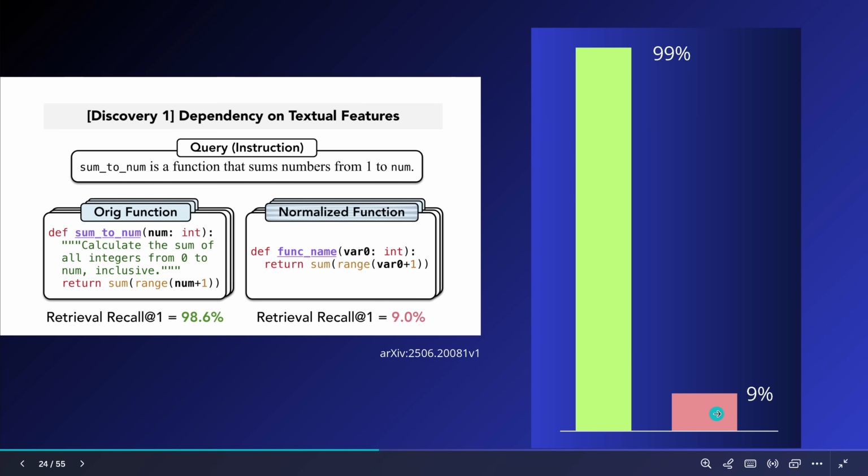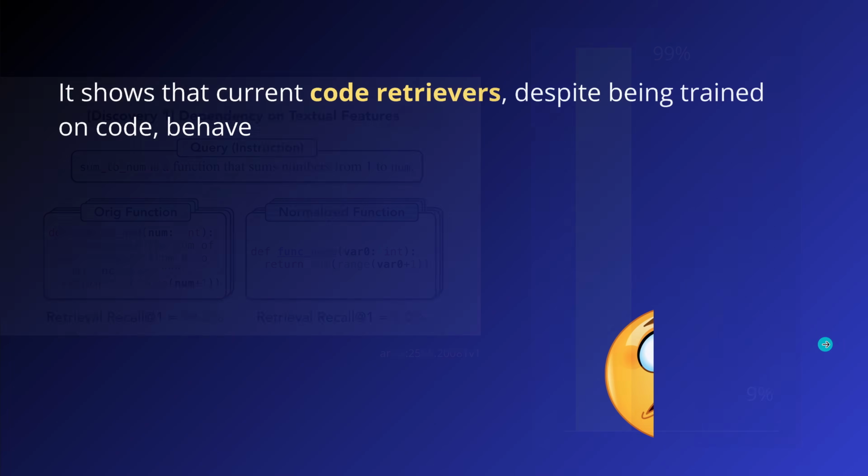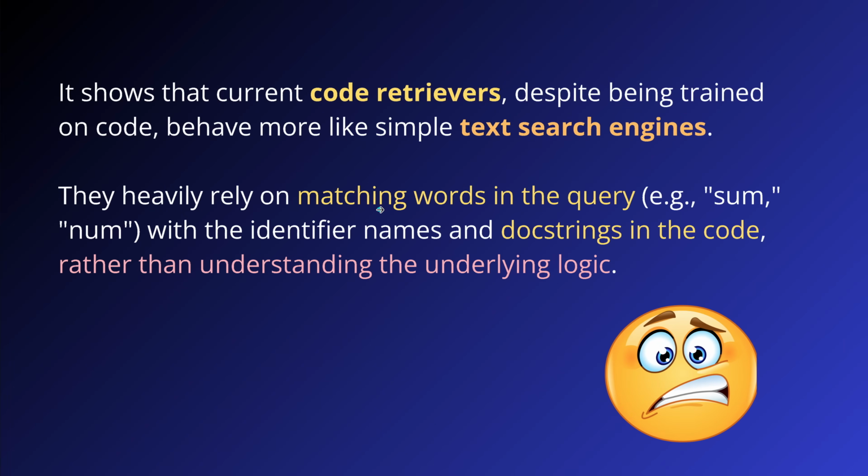And you might say, this is a little bit strange, no? Because the code AI understanding code should immediately, the best, the biggest AI models in the world on this planet, they are not able to understand that this is identical. Beautiful. And it shows, tell us here, Carnegie Mellon University researchers, that current code retrievers, despite being trained on billions and trillions of tokens of code, behave still like simple text search engines.